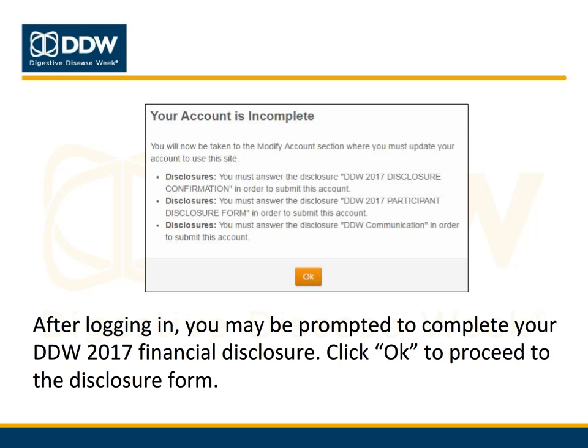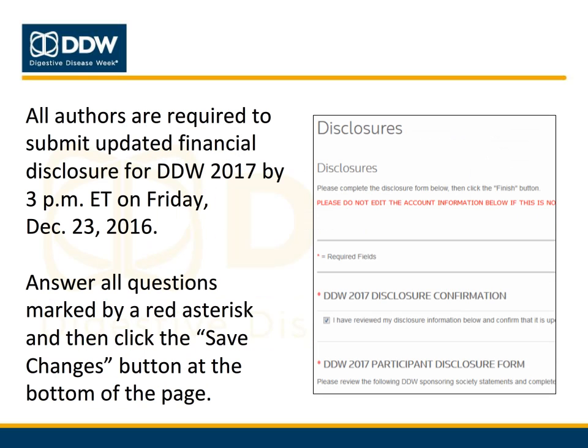After you log in, you may be prompted to complete your DDW 2017 financial disclosure. Please note that all authors are required to complete an updated financial disclosure for the 2017 meeting. Click OK to proceed to the disclosure form. As part of the disclosure process, authors are required to either disclose their financial relationships with commercial interests or indicate that none exist. Answer all questions on the disclosure page marked by a red asterisk, and then click the orange Save Changes button at the bottom of the page.